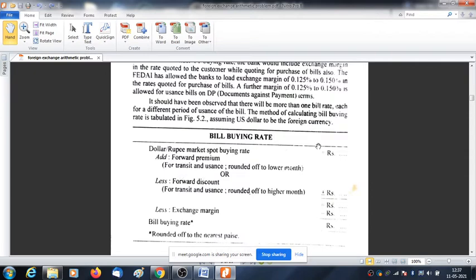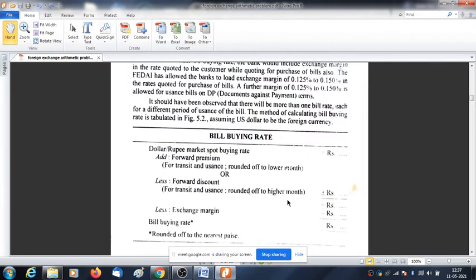What we are doing is buying rate, and in case of a bill buying rate, the concept of forward margin will be there, meaning it is not immediate, so it requires some time lag. Now in case of discount, what it means is we need to pay less. Agree with me or not? In case of discount we need to pay less, so rounding up to a higher month means a higher discount.